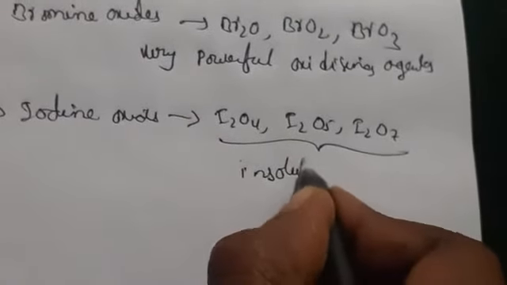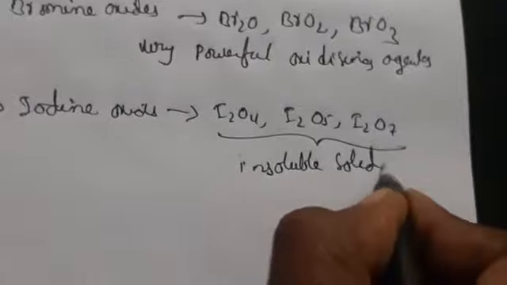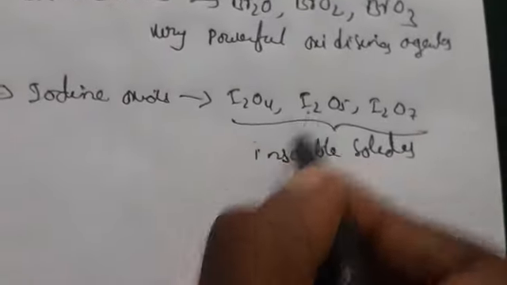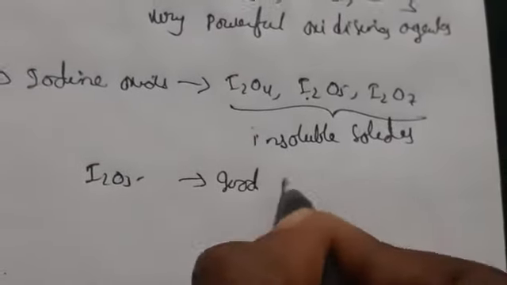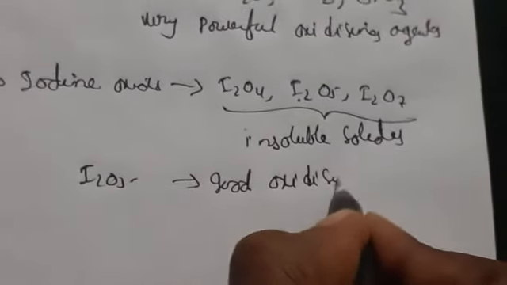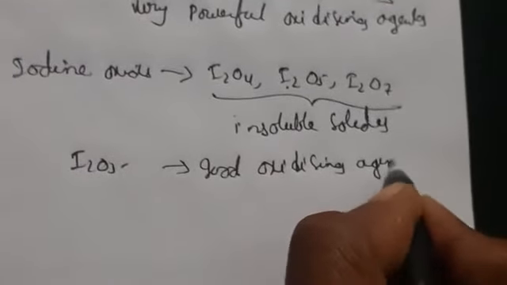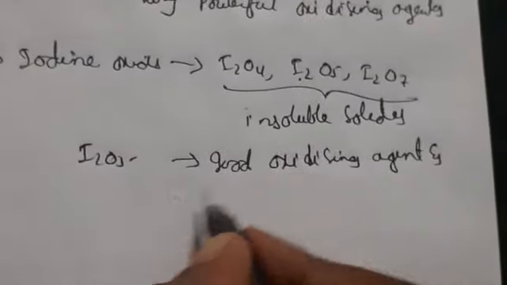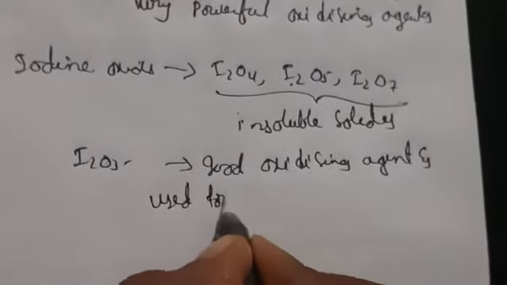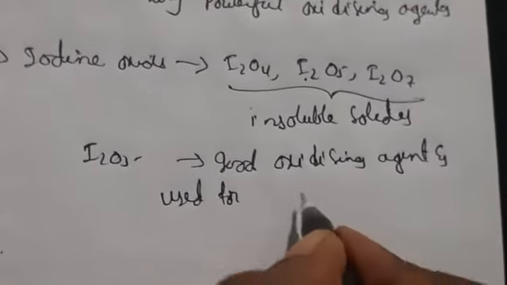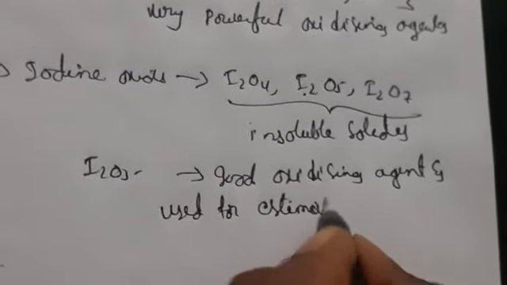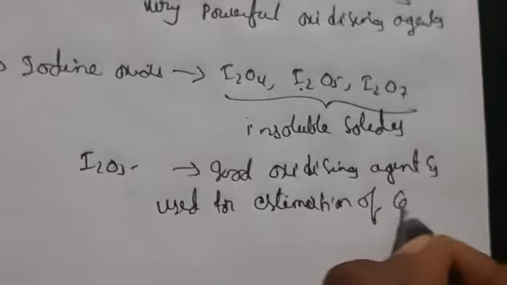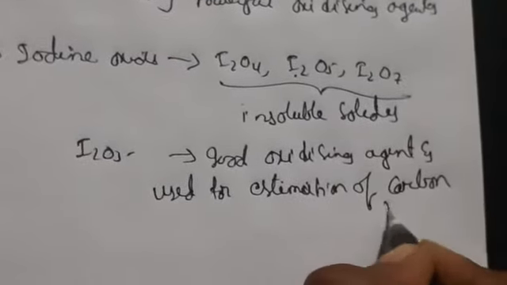Coming to I2O5, it is a good oxidizing agent and used for estimation of carbon monoxide.